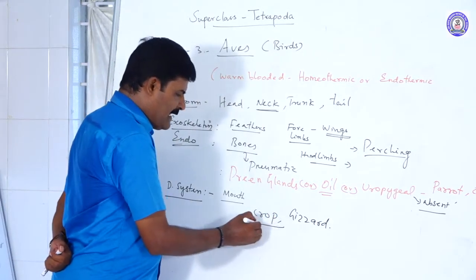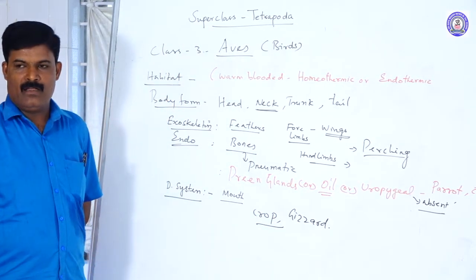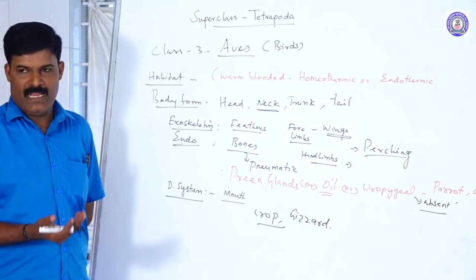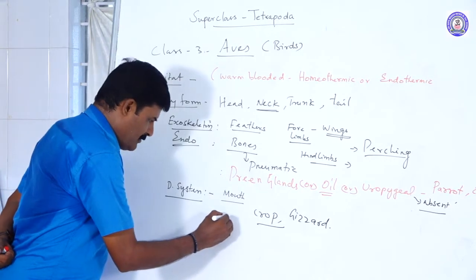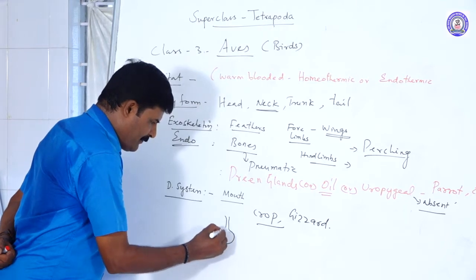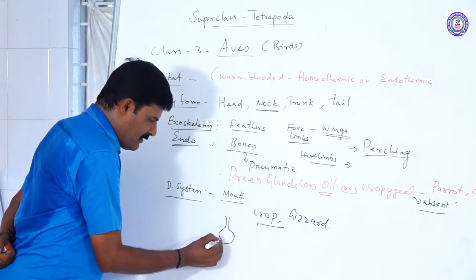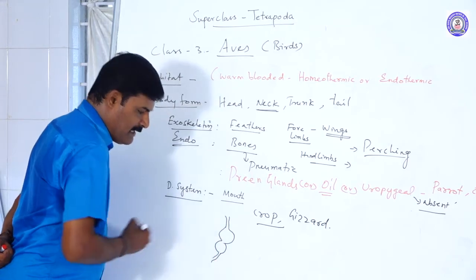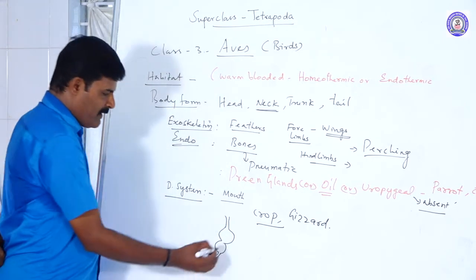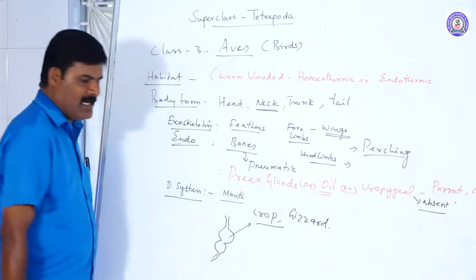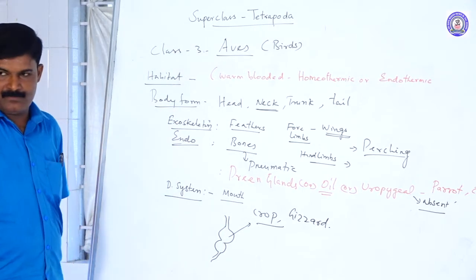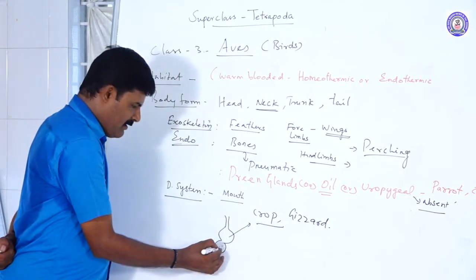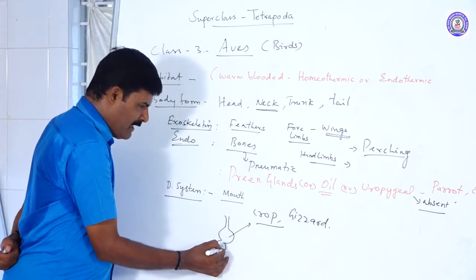What is the role of the crop? It always stores the food before digestion. For example, this is the esophagus, next this organ is called the crop, the next is the gizzard, and this is the intestine part. Storage of the food materials is the crop, and crushing of the food material is the gizzard.